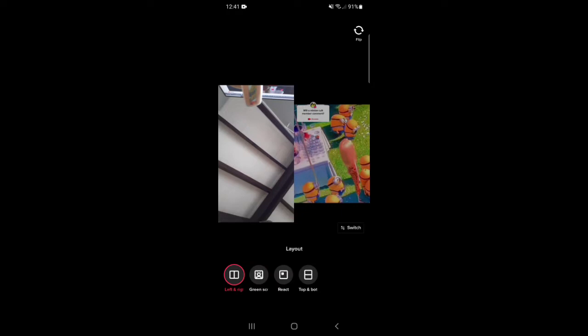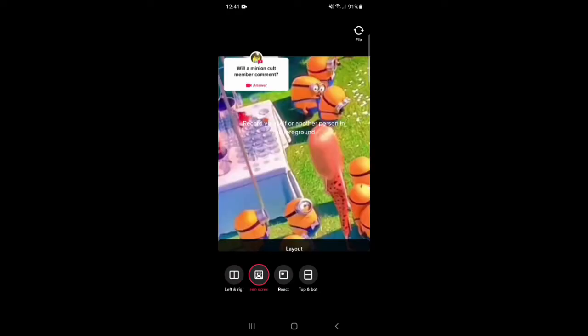Next, on the right, tap on Layout, then select Green Screen at the bottom. You will then see the original TikTok in the background, and you will appear in front of their video as a cutout.